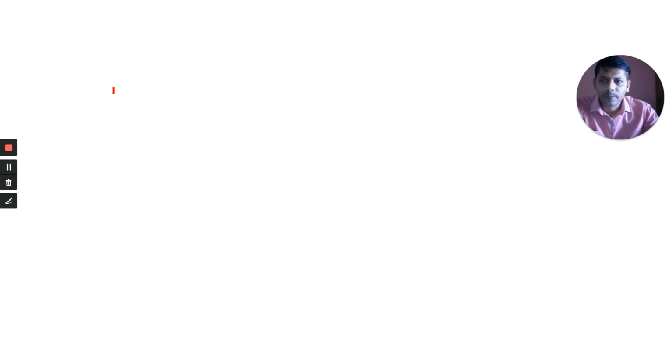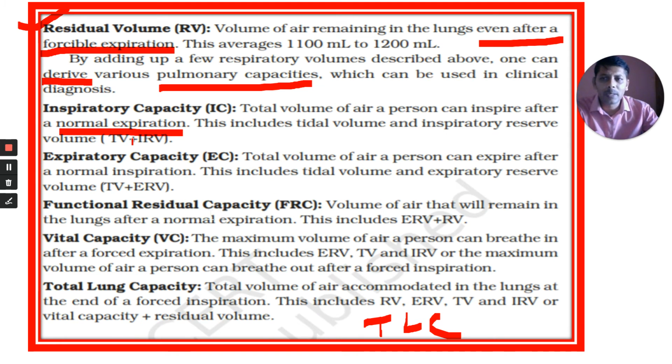Next one is expiratory capacity. Now, how much air are you expiring? After normal inspiration, how much air are you releasing? 500 ml. That is normal expiration, that is tidal volume.